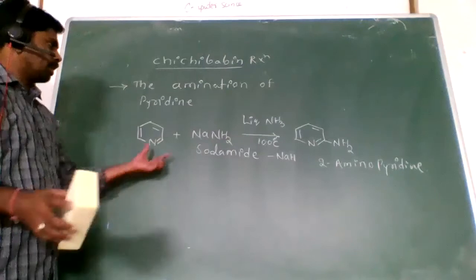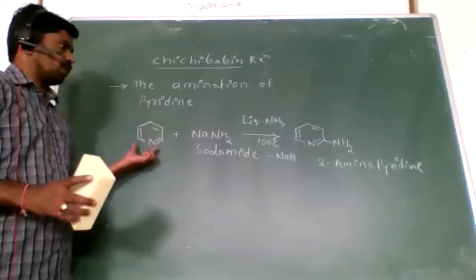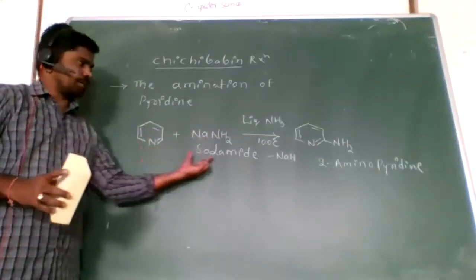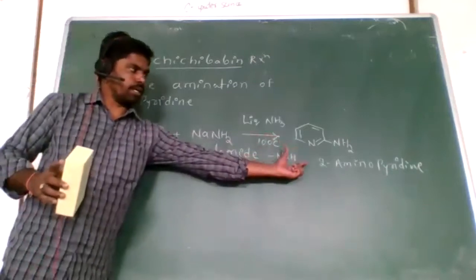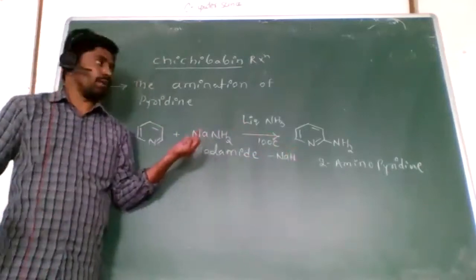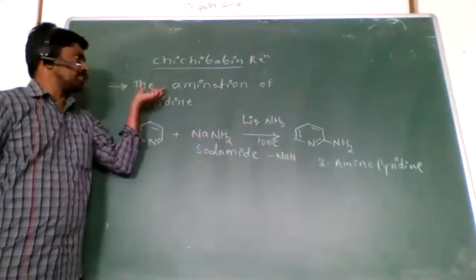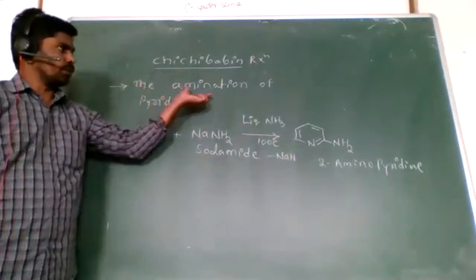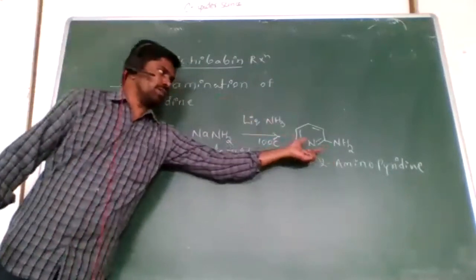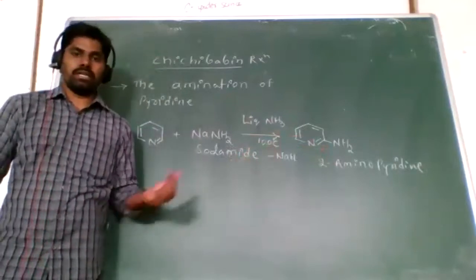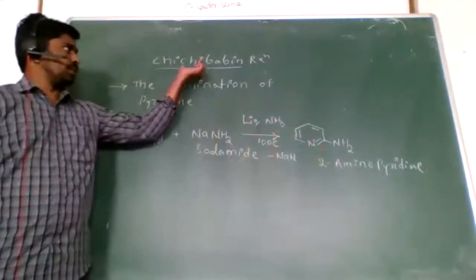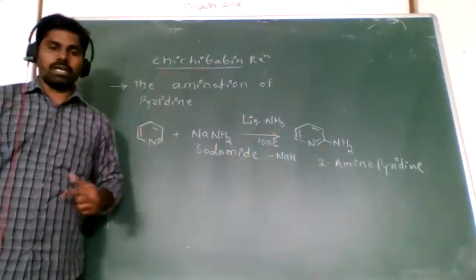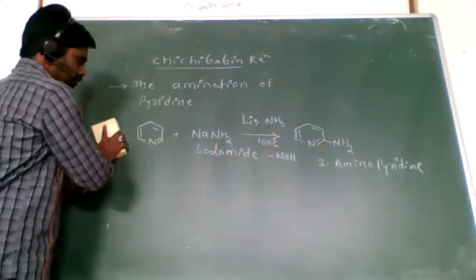Right. I will go to the mechanism. So this is the common reaction when pyridine reacts with the sodamide to form the 2-aminopyridine. This is the Chichi-Bobbin reaction, meaning amination of pyridine. So we have to add the amine group to the pyridine, that is what we call the amination of pyridine. So that is what we call Chichi-Bobbin reaction. So I go for the mechanism.